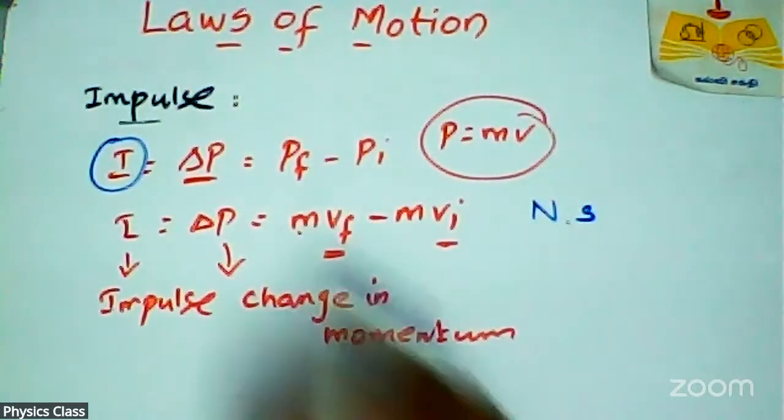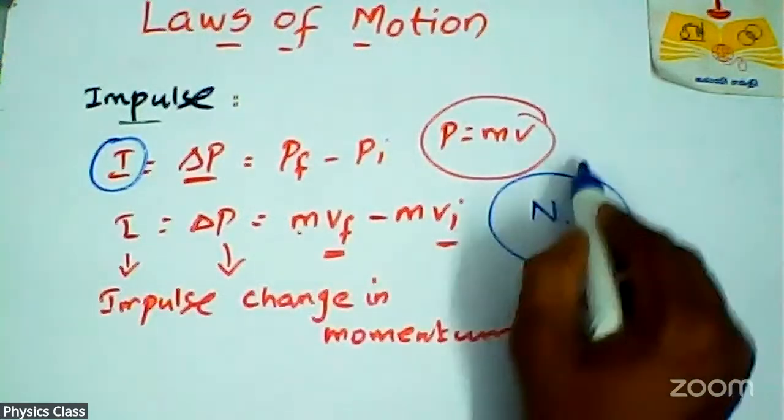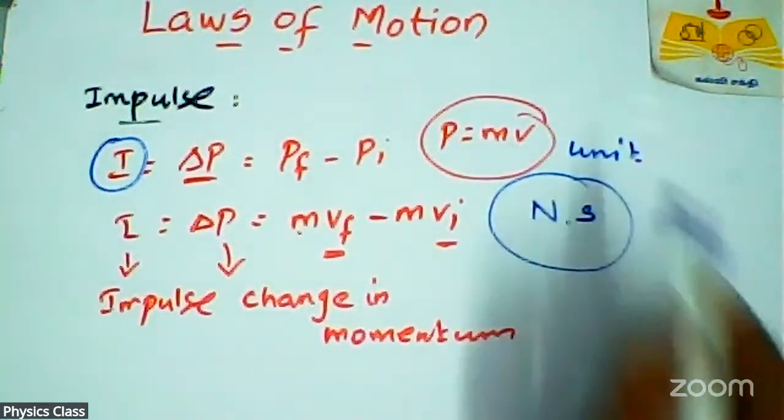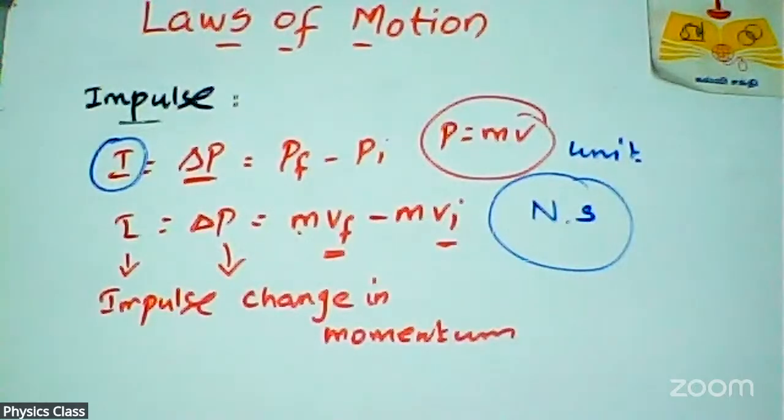The unit of impulse is Newton second. Newton is a unit for what? Newton is a unit for force and also for weight. We all denote kilogram for weight, but it is not correct. We have to denote weight in terms of Newton. For example, 80 Newton, 90 Newton, this is exactly correct.